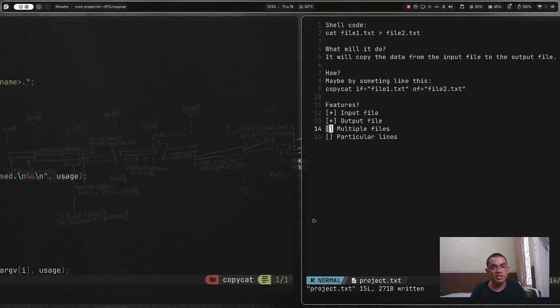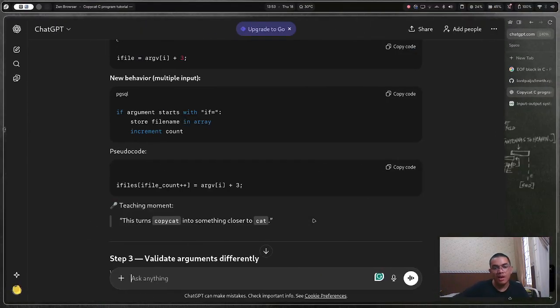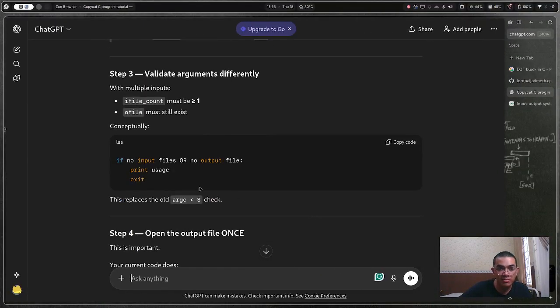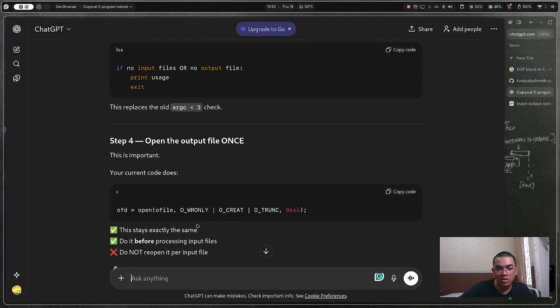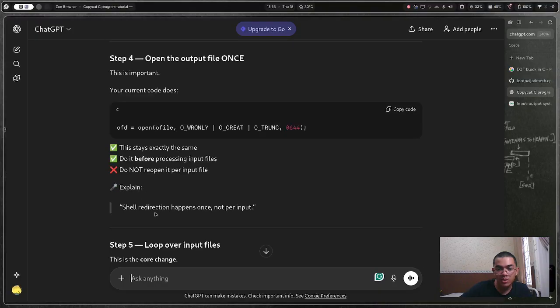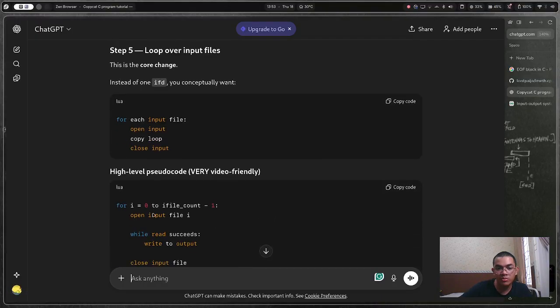It's not completed. Yes, of course not completed. After that, validate arguments are friendly. If ifile count is zero, or no output file, print usage. This supersedes the old argc check. Your current code does open ofile once. Do not reopen it per input. Loop over input files.